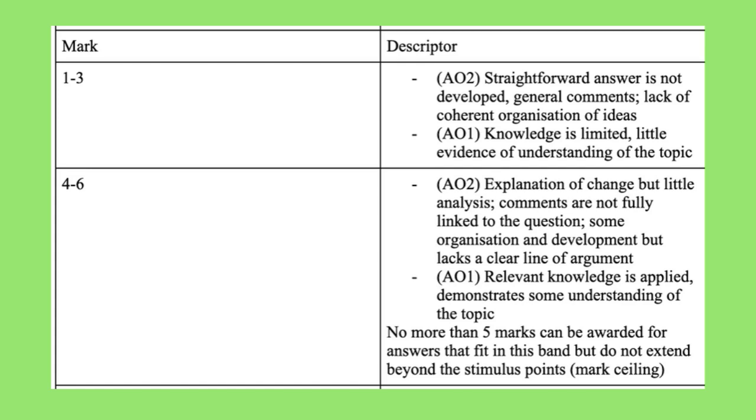These are the bottom 2 bands for this question, which again are explained in more detail in the overview video. But you might notice that we're seeing words like straightforward and general. So it might mean that maybe you've given a statement saying that this was a particular change or this is a particular cause, but you haven't gone into enough detail to explain why that led to changes over the period. So maybe think about drawing in more evidence from your own knowledge. Maybe think about using the word because more, so really trying to explain the root of the question and show the examiner that you've analysed what they've asked you to.